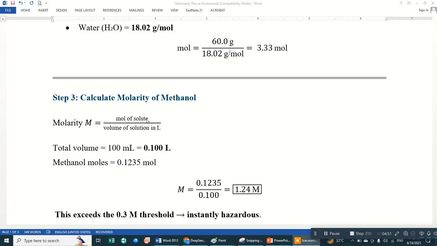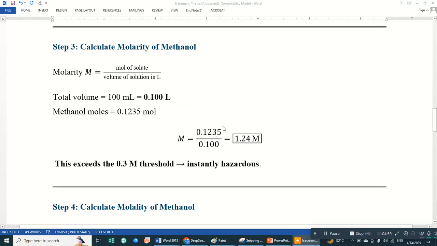The number of moles of methanol we calculated in the previous step is 0.1235 moles, and the molarity of the methanol in the 100 ml of solution is 1.25 molar, but the borderline of methanol in the solution is 0.3 molar. That is a very high concentration. It means that this solution, that wine, is not fit for drinking purposes.